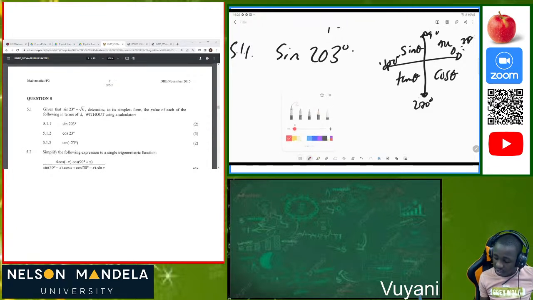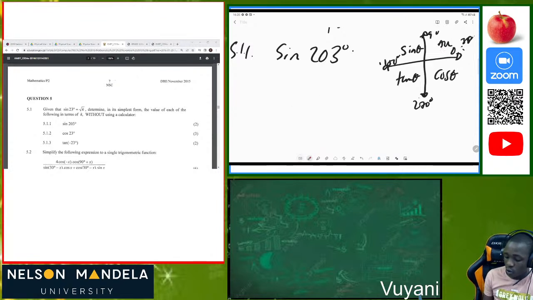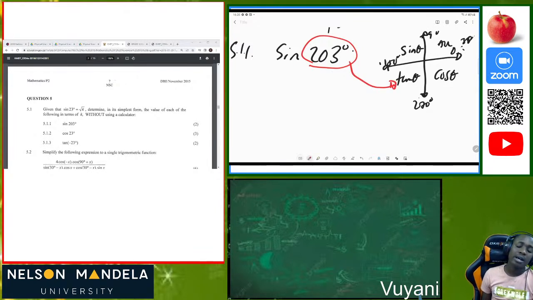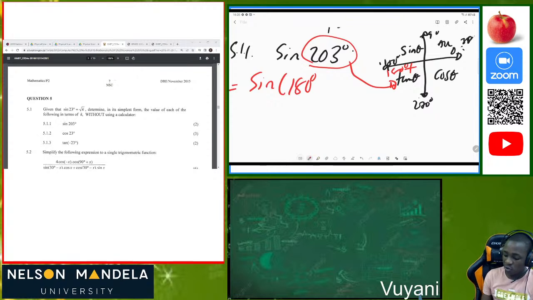So now that's where the reduction formula comes in. Where is 203 degrees located? It is located in the third quadrant, because 203 degrees is between 180 and 270. So what do we do? We write sine of 180 degrees plus something, because it's in the third quadrant. You still remember, on the reduction formula, we said that it's always 180 degrees plus something. So now in order for us to get this angle here, what do we do, guys?